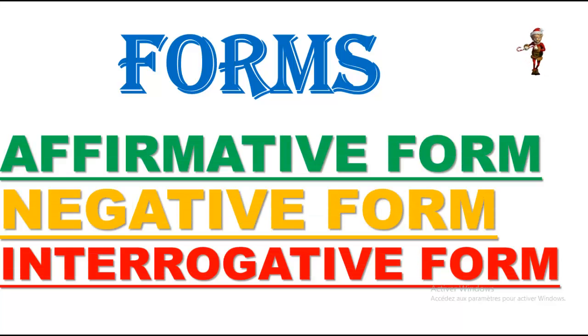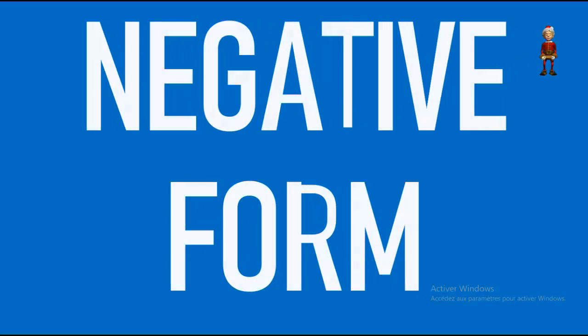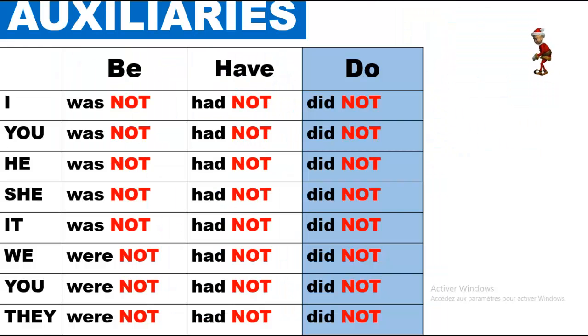Forms. Affirmative form is already done. Now negative form and interrogative form. Negative form. Auxiliaries was not, or were not. Had not, hadn't, did not, or didn't. So you have the auxiliary preterit form plus not. It's very easy.